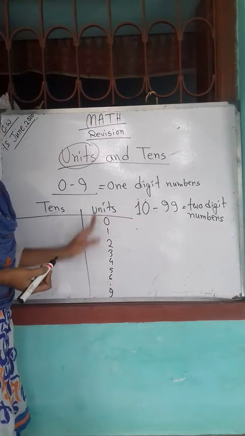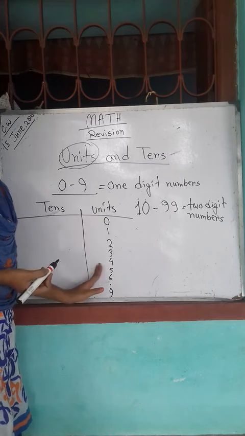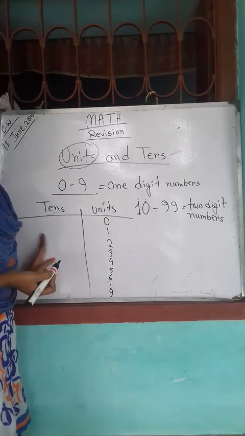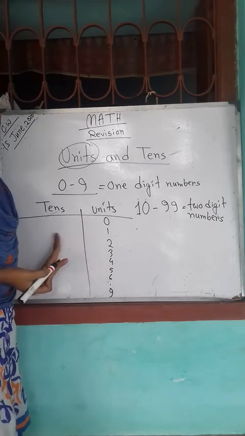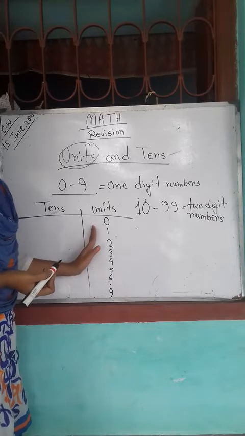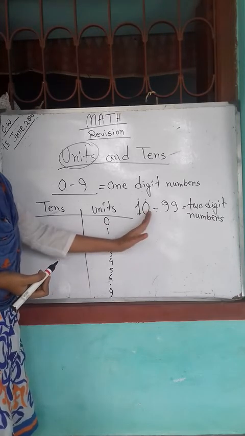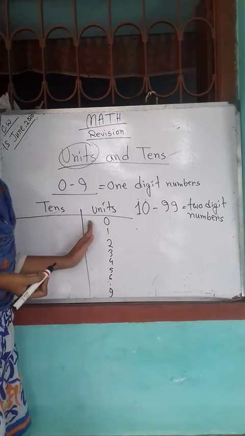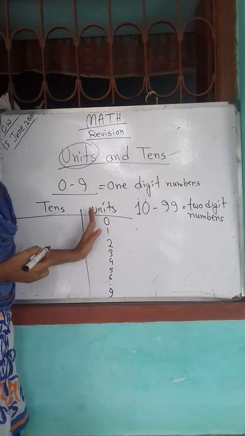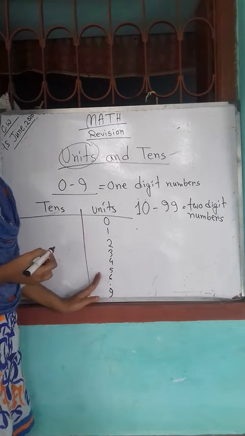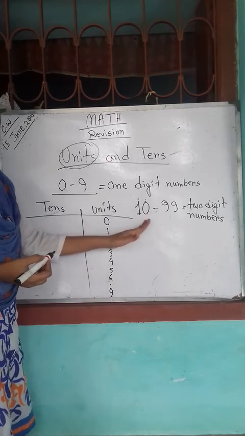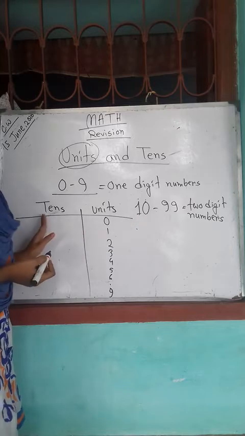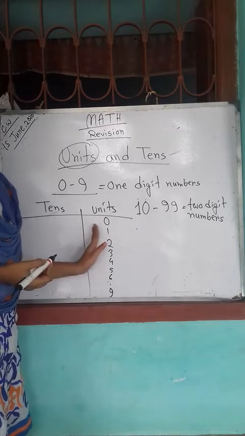We can't write 2-digit numbers in the units place only. We have to use these two places together because in a 2-digit number there are 2 digits. We cannot place 2 digits in one place. Now all the 2-digit numbers will be placed in the tens place and units place.